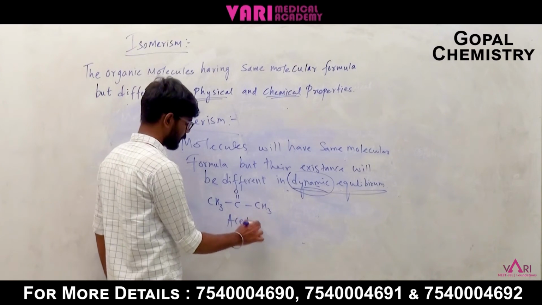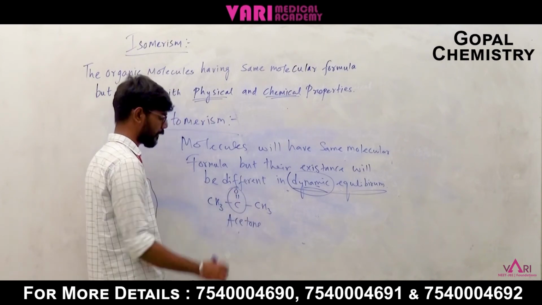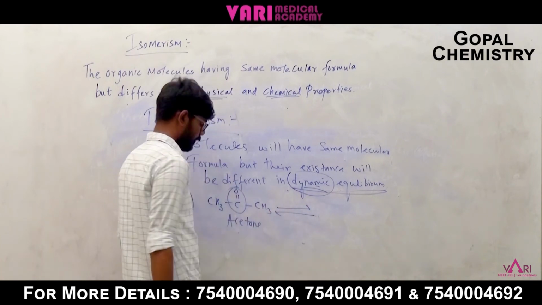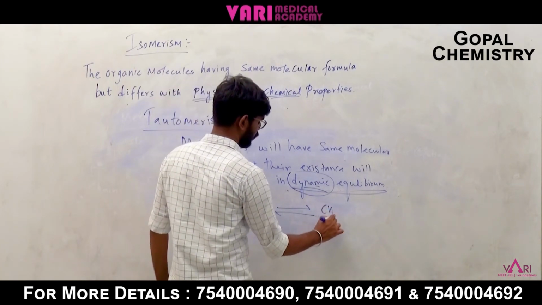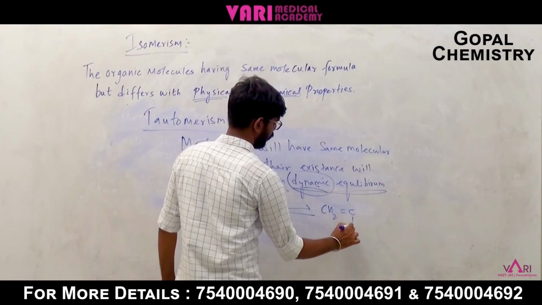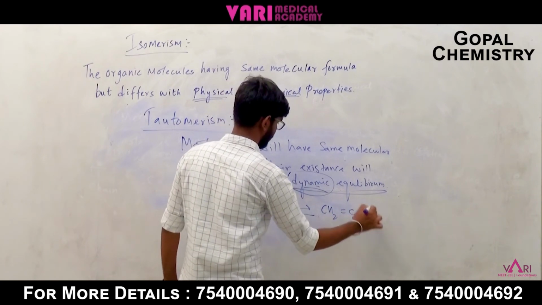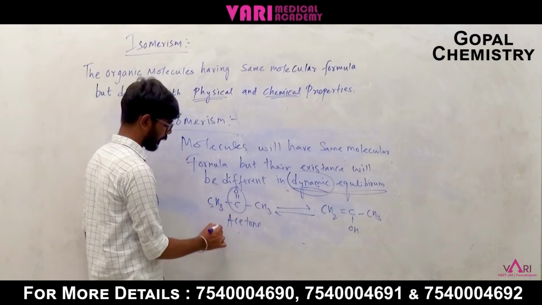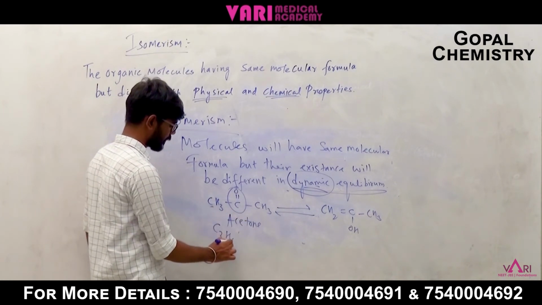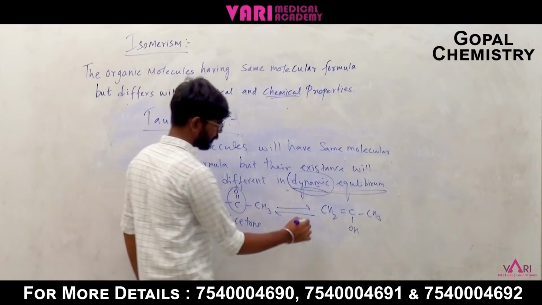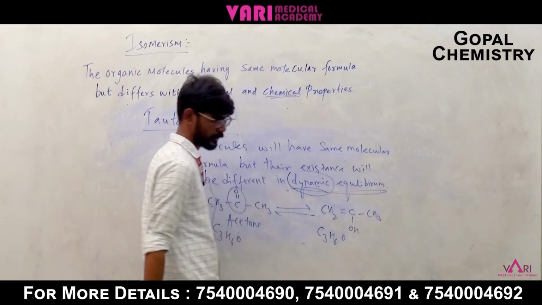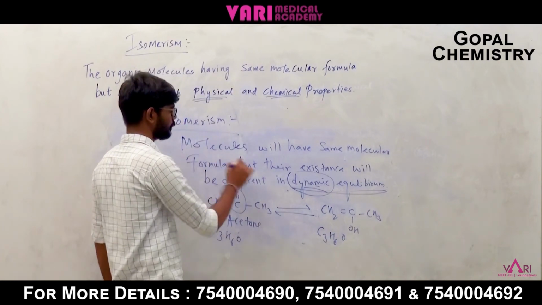Since it is C double bond O, the functional group is ketone, so it is in dynamic equilibrium with CH2 double bond C OH CH3. See, both have the same molecular formula, carbon 3, hydrogen 6 and oxygen 1. Here also 3 carbons, 6 hydrogens, 1 oxygen. So same molecular formula, right?